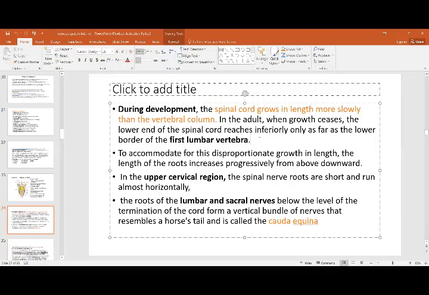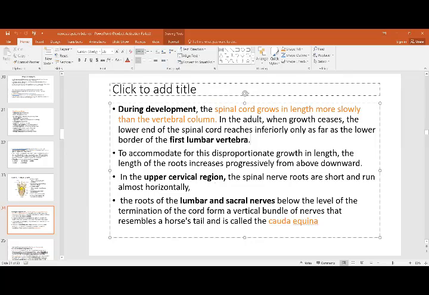This collection of nerve fibers from above downwards forms a structure which resembles a horse tail, and that is called the cauda equina. This horse tail structure is basically the collection of nerves which descend down to the level of their respective foramina. To accommodate this disproportionate growth and length, the roots increase progressively from above downwards.